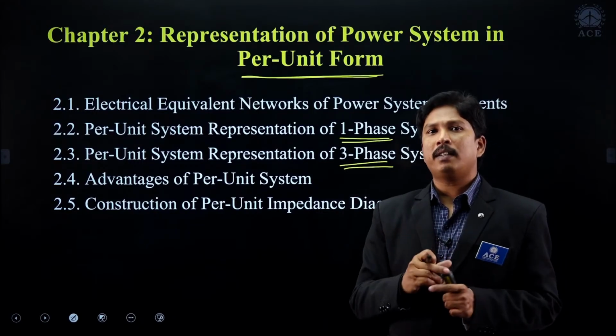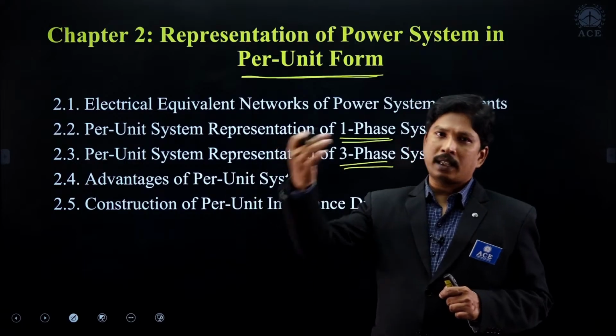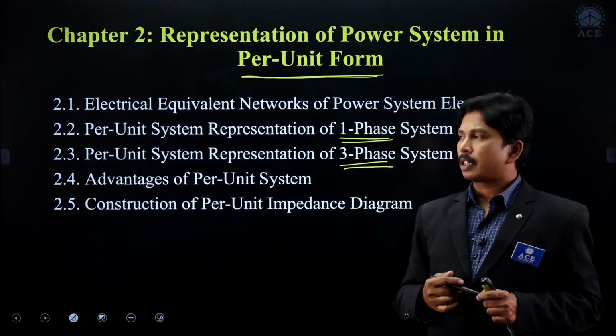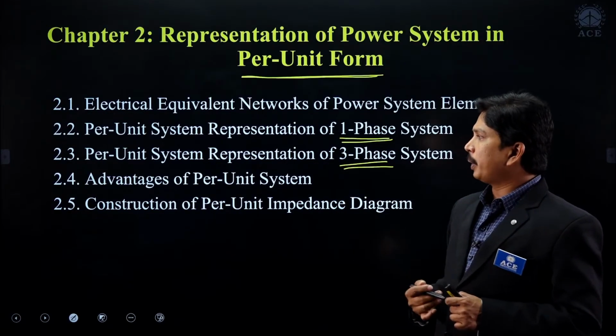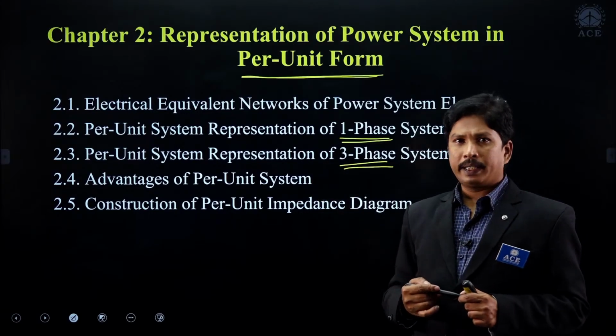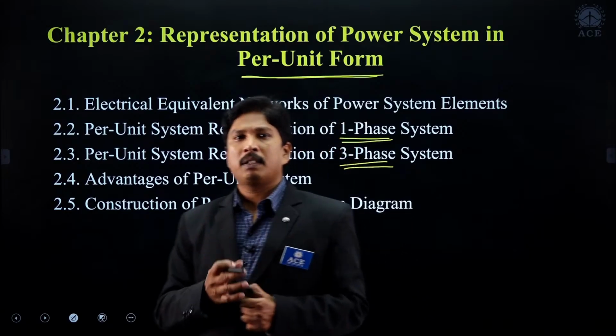But impedance is always lying in per phase only. The per phase impedance calculation in phase quantities and the line quantities we are going to see in the single phase system and the 3-phase system. And later on we are going to see some problems on those, right? And advantages of the per unit system. So what are the advantages we are having because of the per unit system?